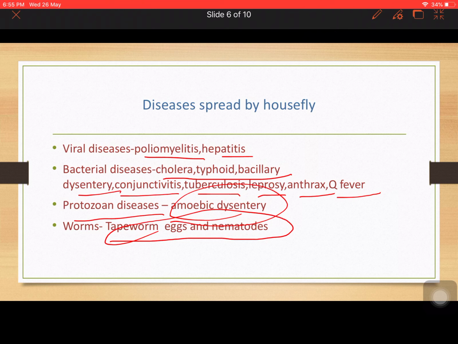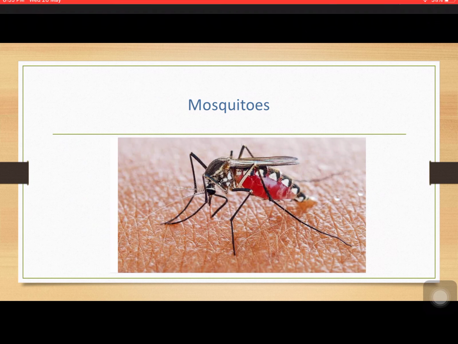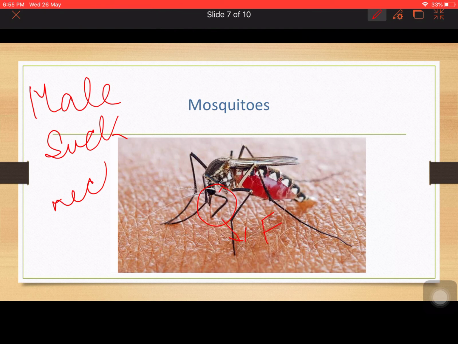Now we'll move on to the next vector, that is mosquitoes. There are mainly three types of mosquitoes: Anopheles, Culex and Aedes. The first thing we should know is that the mosquito which is biting us is always the female mosquito, right? And what does the male mosquito do? Male mosquitoes suck nectar, they never suck blood. The female mosquito sucks blood from human beings or from animals.